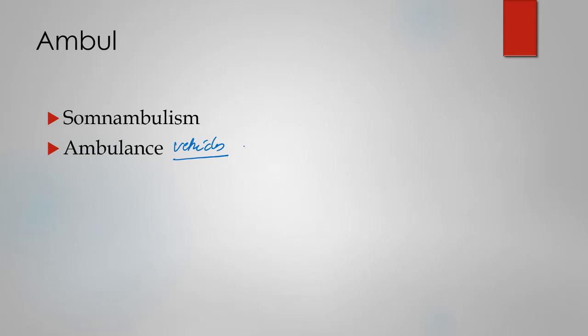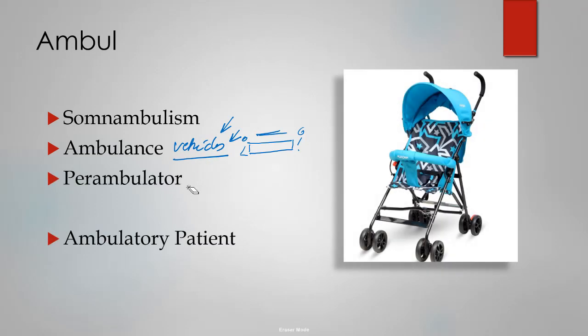In the beginning, ambulances were not vehicles, but people used to carry certain stretchers to carry the patients, and these people used to walk everywhere carrying this particular stretcher. So the idea is that it can walk anywhere, even in the vehicles which we have these days. It's ambulance because it can walk anywhere, right?